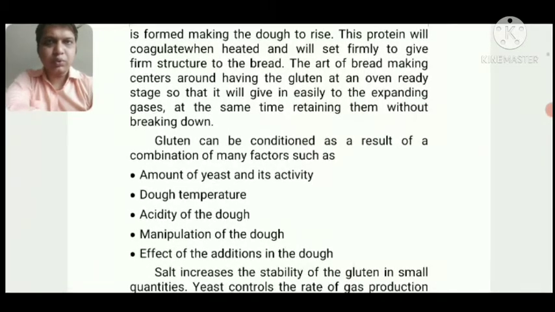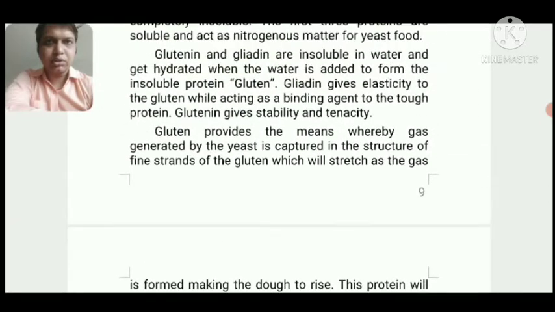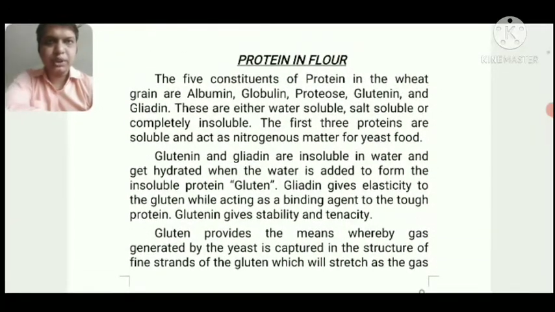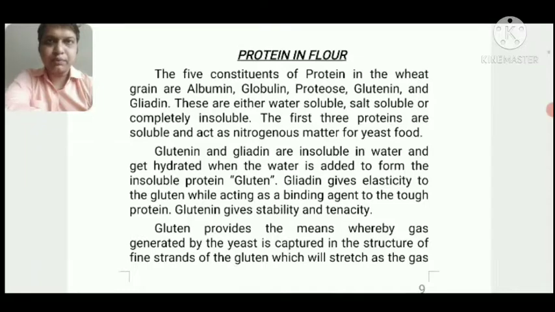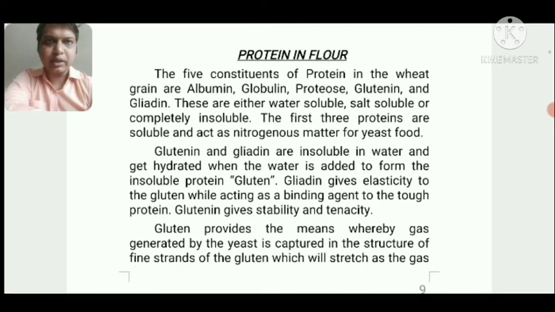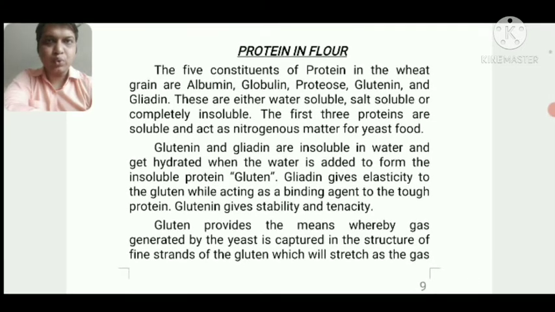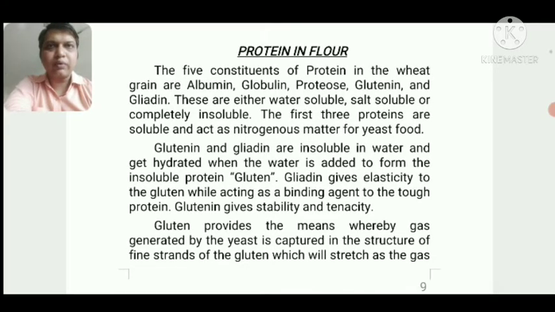So this is how the work was done by the protein which was present in the flour. It is very important to know that there are 5 types of protein available in the wheat: albumin, globulin, protease, glutenin, and gliadin. Albumin, globulin, and protease are soluble in water. They provide a type of food and energy to the yeast so that it can work easily.